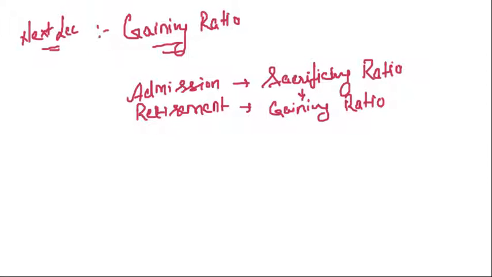Okay. Now, how to calculate gaining ratio? We will correlate it with the sacrificing ratio. I've just told you what a gaining ratio is: the ratio in which the remaining partners have gained the share from the retiring partner. That is the gaining ratio. This we are going to discuss in the next lecture.